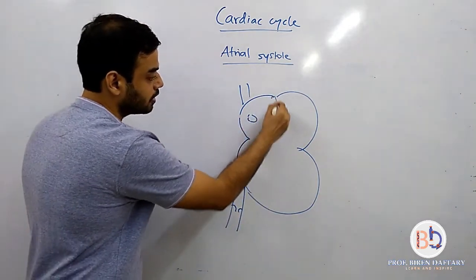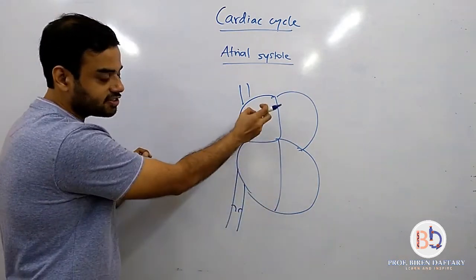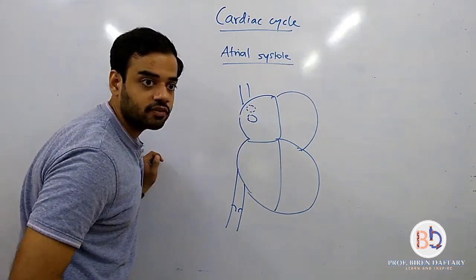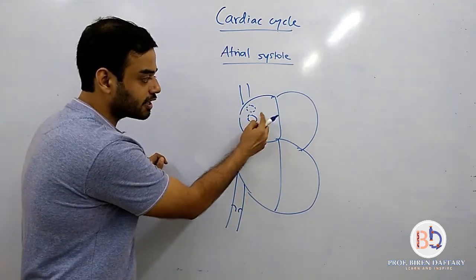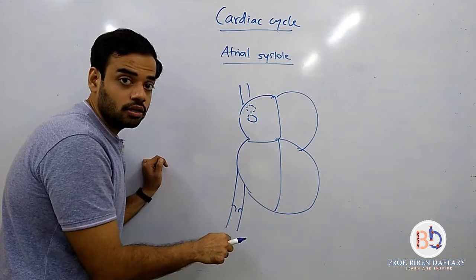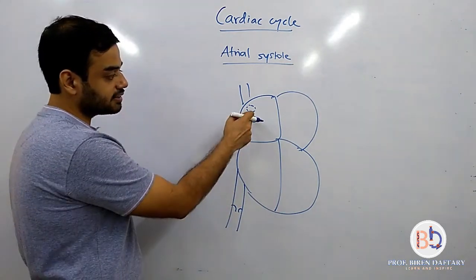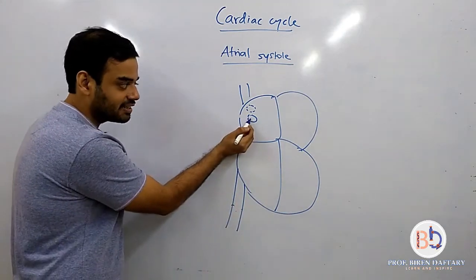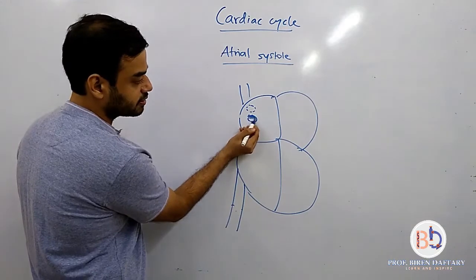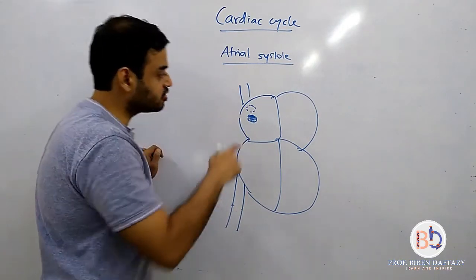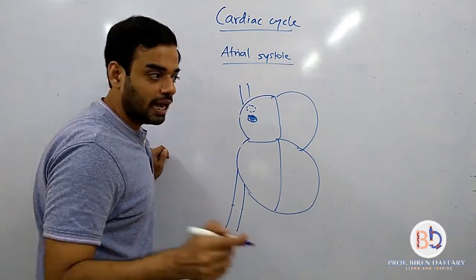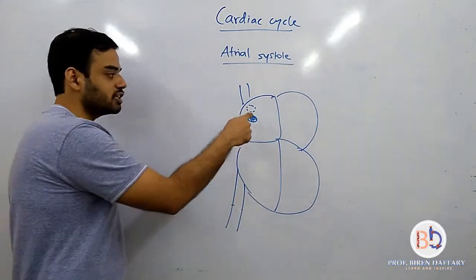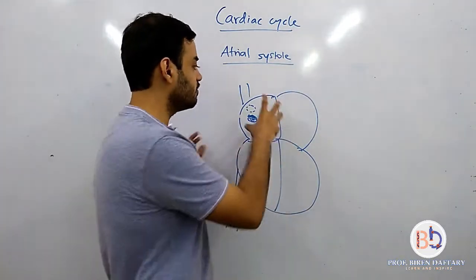Why will this close? Because this is the opening of the inferior vena cava, and this is of the superior vena cava. If this is open, then when this contracts, blood will again go back. To prevent that, the inferior vena cava valve, which is present at this opening only, closes. There is no valve over here, so this will not close. And also the valve of the coronary sinus will close, which is called the Thebesian valve. So the eustachian valve and the Thebesian valve both will close when this contracts.